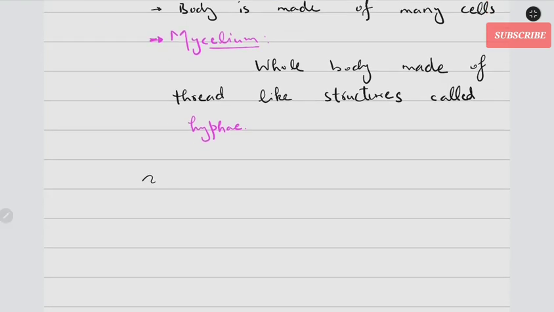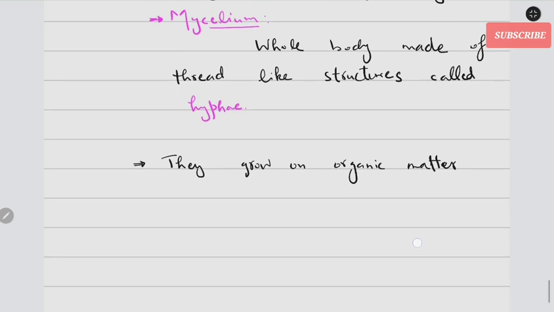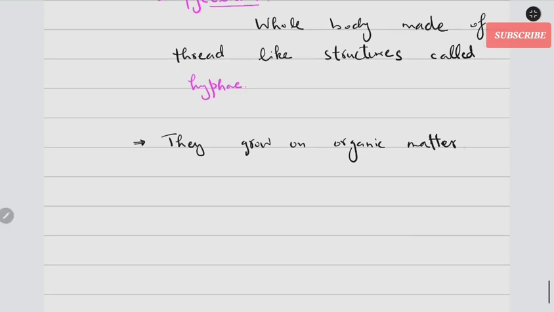What happens is that these multicellular fungi, for example molds, like black bread mold, and even mushrooms, grow on organic compounds, organic matter. It could be dead bodies, it could be fruits, vegetables, any kind of organic matter.